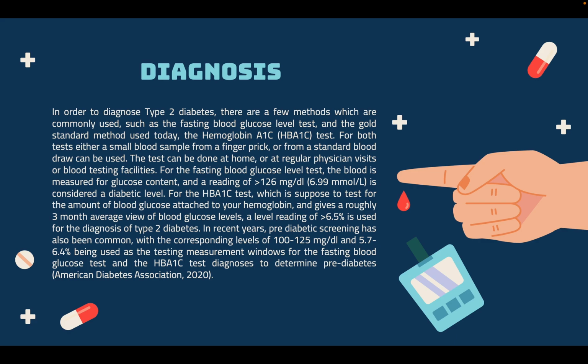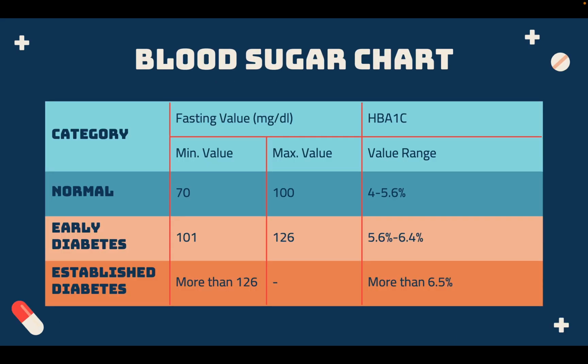For the HbA1c test, which tests for the amount of blood glucose attached to your hemoglobin and gives a roughly 3-month average view of blood glucose levels, a reading of over 6.5% is used for the diagnosis. In recent years, pre-diabetic screening has also been common, with the corresponding levels of 100 to 125 milligrams per deciliter and 5.7 to 6.4% being used as the respective testing measurement windows for the fasting blood glucose test and the HbA1c test to determine prediabetes. This is the blood sugar chart, which is used to determine where one falls within the normal, early diabetes, or established diabetes ranges.